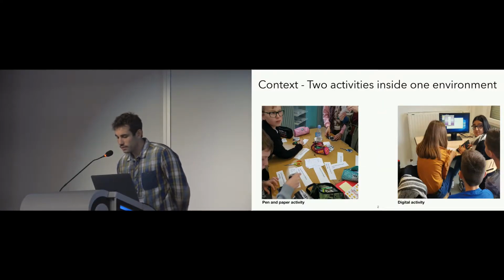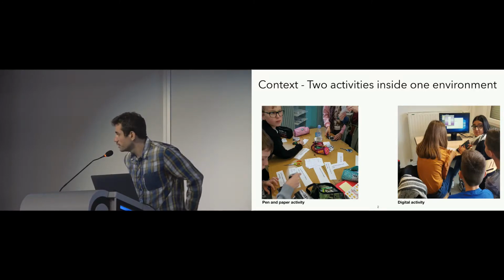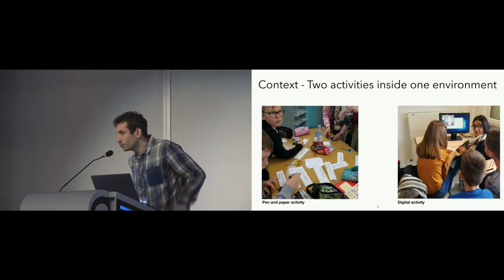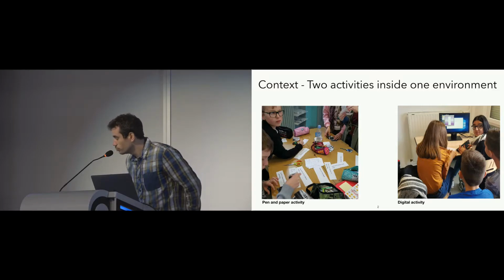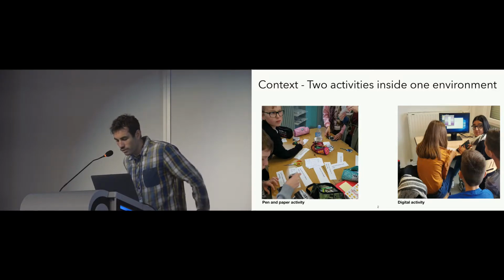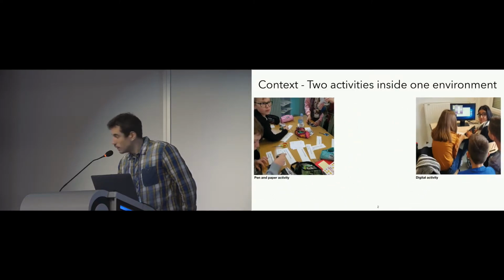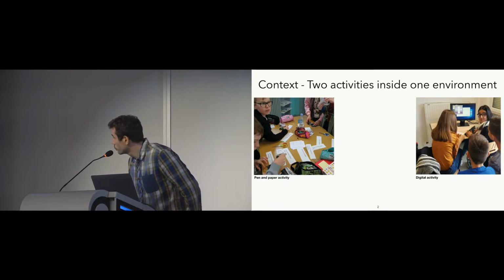So let's talk about the context. When we want to do a group activity at school, we have two main ways of doing it. Either children are gathered around a table manipulating paper, or the second way is to use a computer. Children are in front of a computer screen, with a WIMP interface, and they are doing the activity like that.